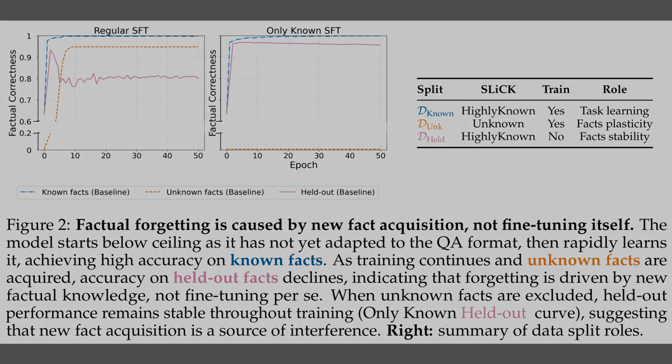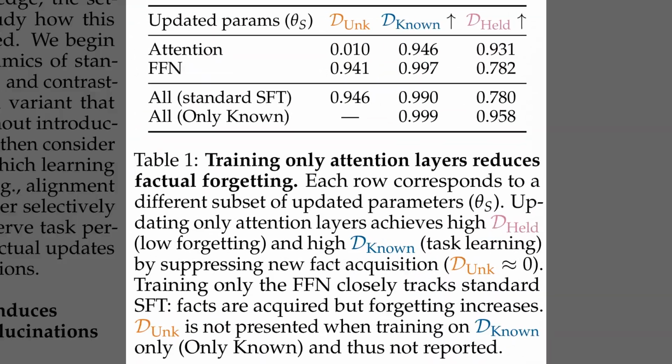model already knows. Well, the previous figure tracked those performance shifts over time, and now Table 1 compares which specific parts of the model should be updated during fine-tuning. When we only update the attention layers, which focus on how the model relates different words, factual stability stays high at about 93%. In contrast, updating the feed-forward networks causes the model to learn new facts, but lose its existing ones, dropping stability to 78%. These results suggest that feed-forward networks are the main site where factual storage and interference occur.